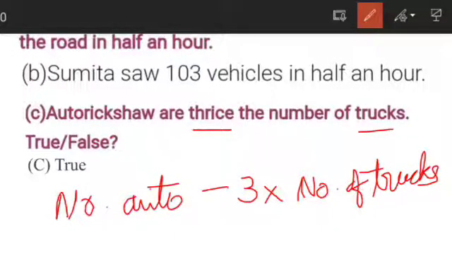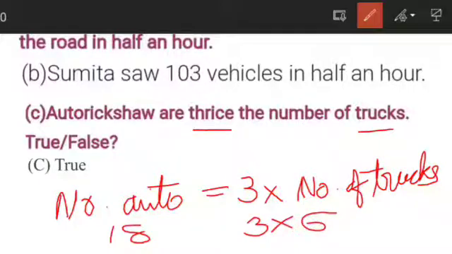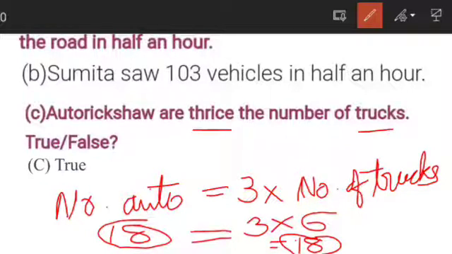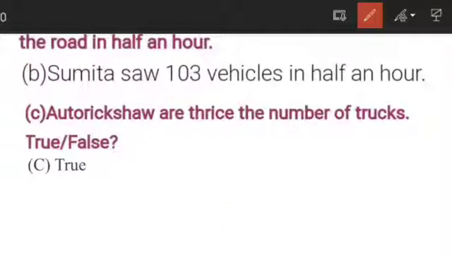Okay students, now from the table we have seen that auto rickshaws are 18. Now let us see whether 3 multiple the numbers of trucks were 6. So 3 sixes are 18. Right students? So we have seen that this 18 and this 18 are equal. So whatever the statement is, the statement is actually true. You understood, students, how to do it? Fine. So yes, the given statement is true that auto rickshaws are actually 3 times the numbers of trucks.